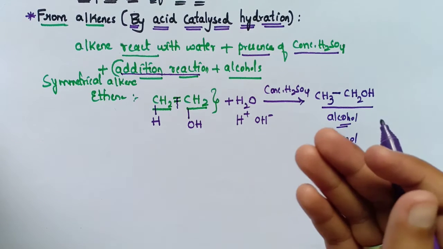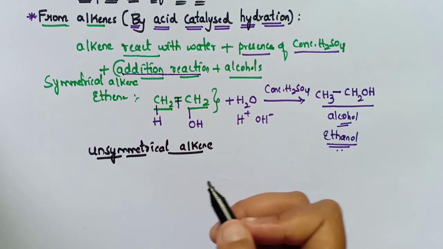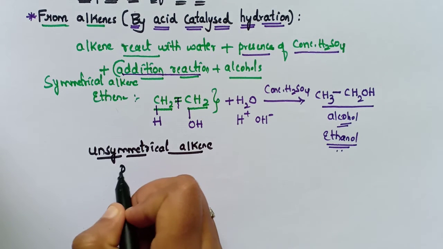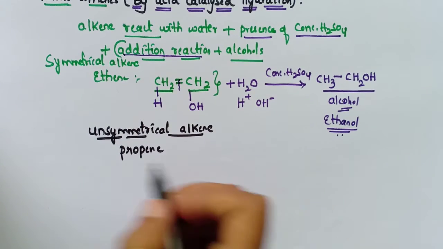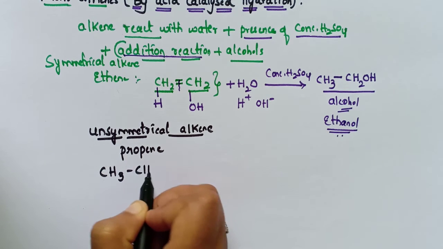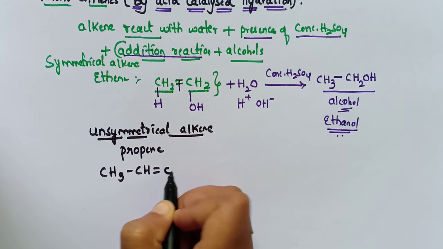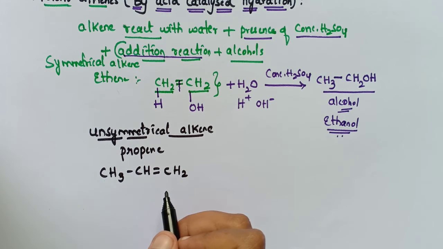Now coming to the unsymmetrical alkenes. In the unsymmetrical alkene, let's take the example of propene. Propene has CH3, CH, double bond, CH2. Why is it called an unsymmetrical alkene?